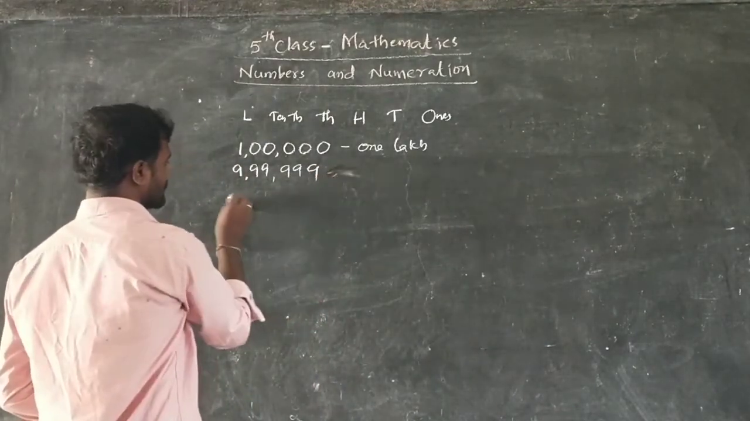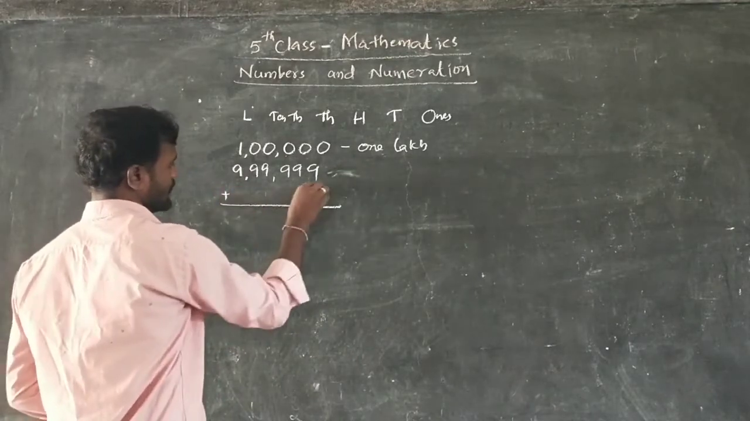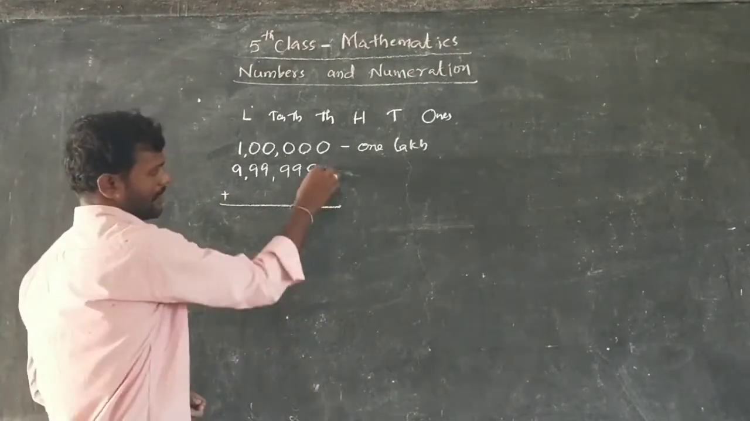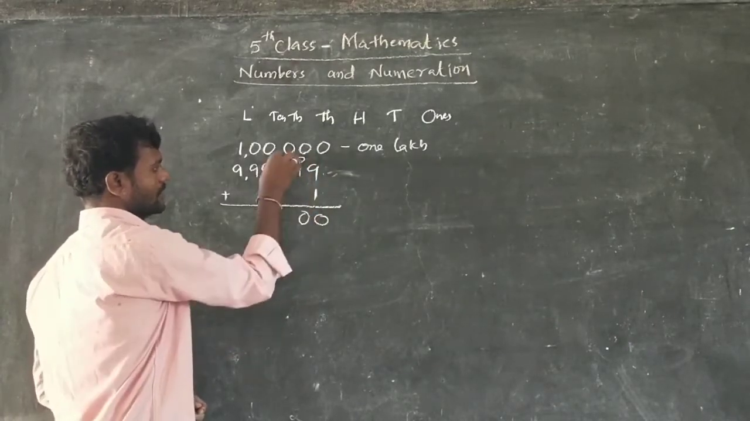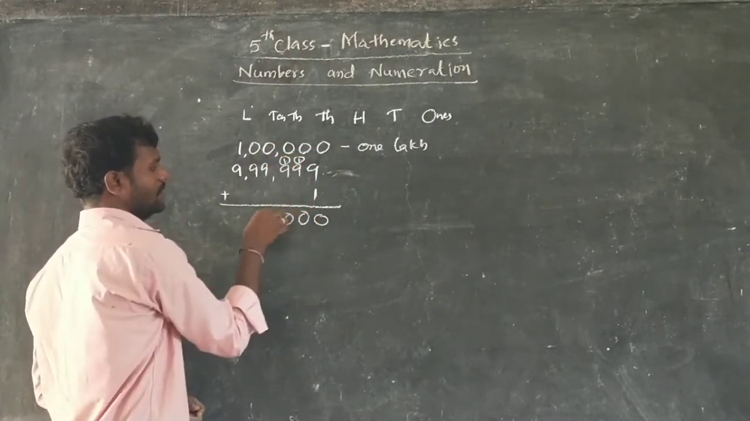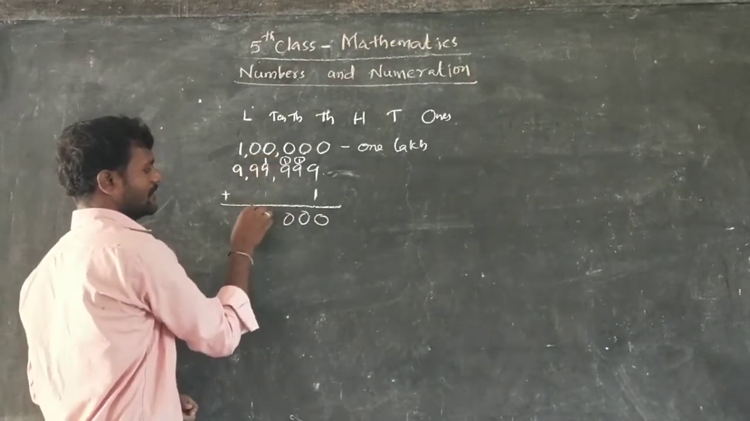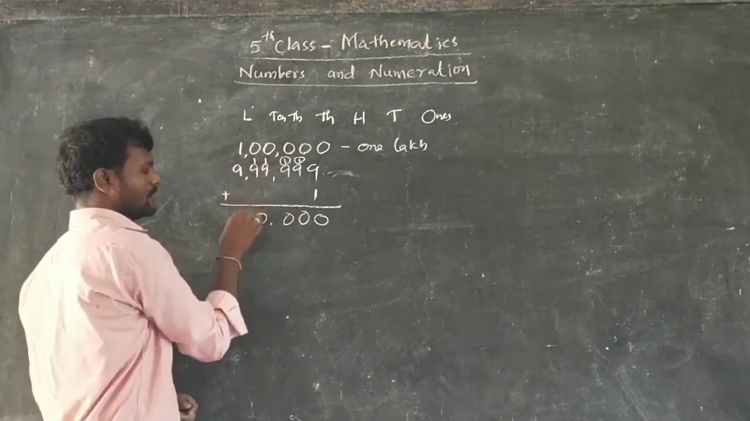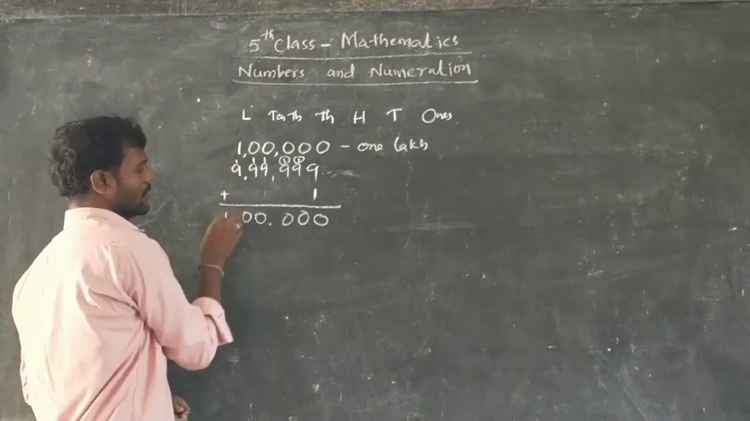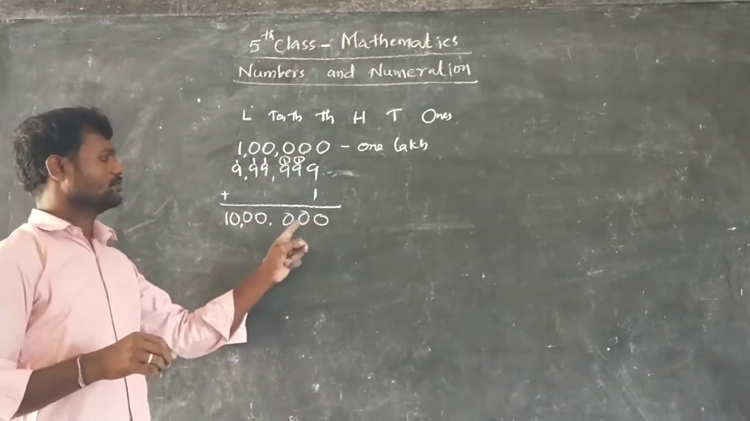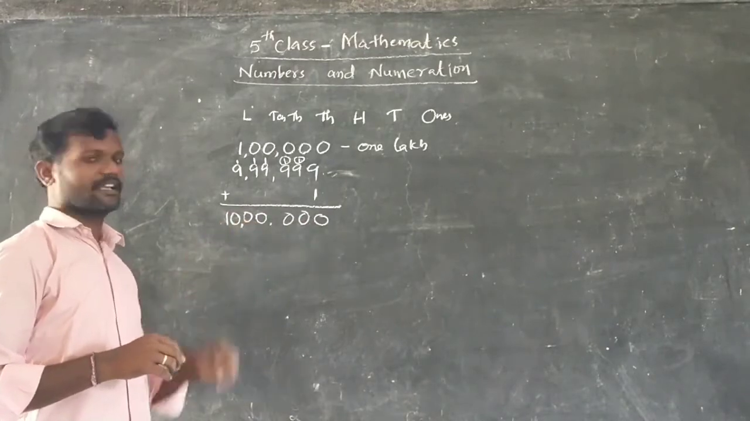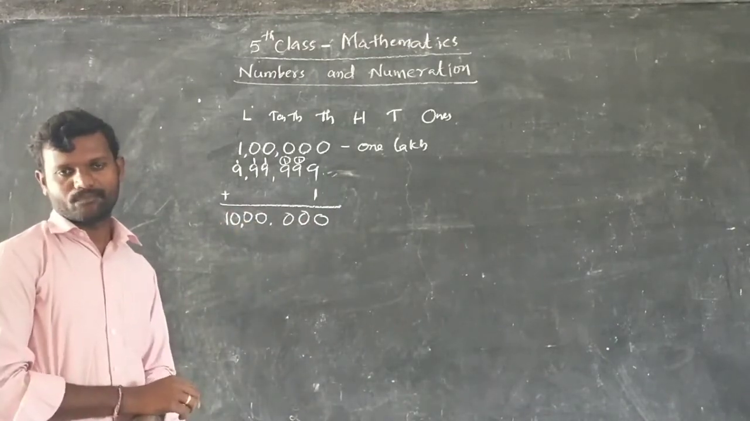So do the addition here. Write 1 and do the addition. 9 plus 1, 10, 1 carry. 9 plus 1, 10, 1 carry. Again 9 plus 1, 10, 1 carry, and so on, again 10. What are you getting? 1, 2, 3, 4, 5, 6, 7. A 7 digit number you are getting.